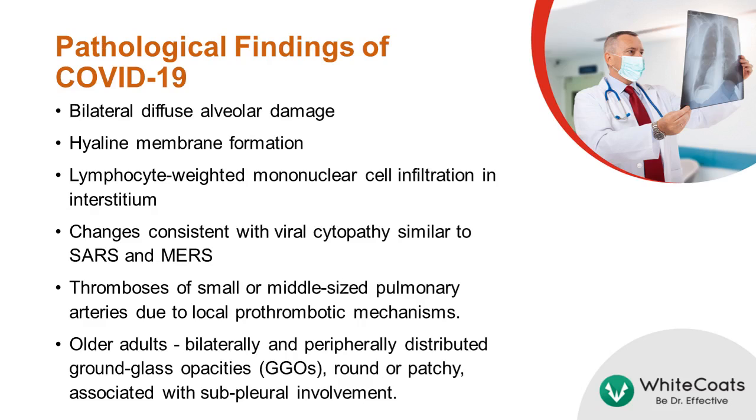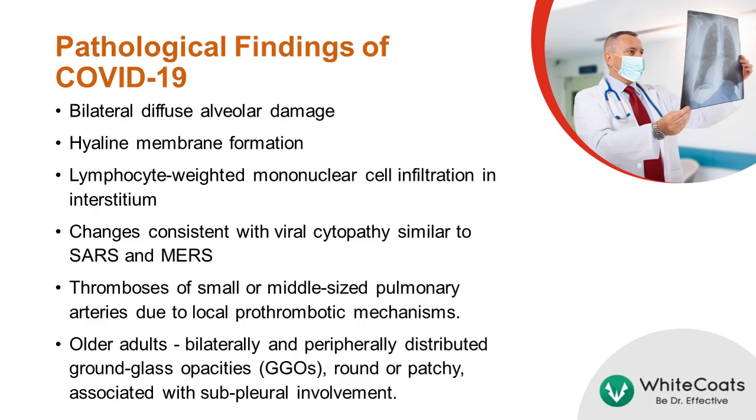Some of the findings are similar to changes consistent with viral cytopathy, similar to severe acute respiratory syndrome and the Middle East respiratory syndrome. Thromboses of small or middle-sized pulmonary arteries due to local prothrombotic mechanisms associated with dyspnea, hypoxia, and radiological findings are frequently depicted in elderly patients.